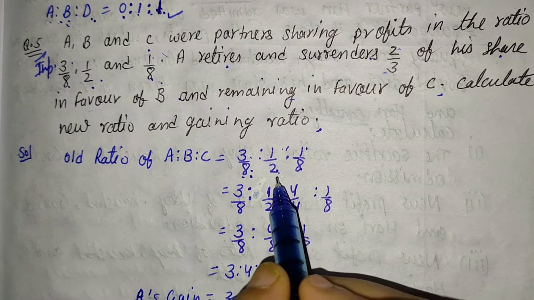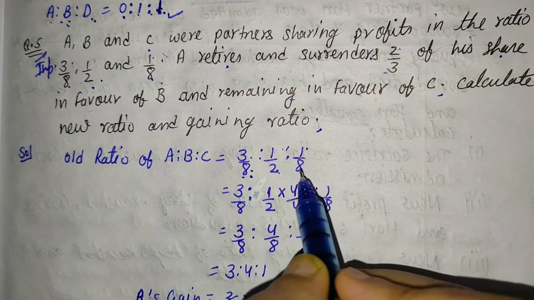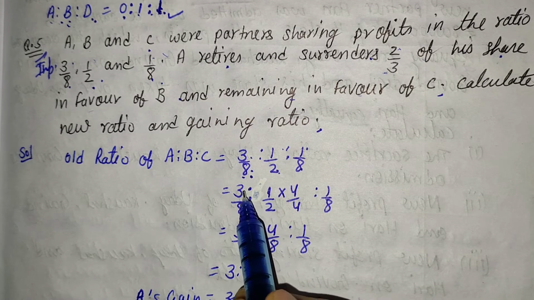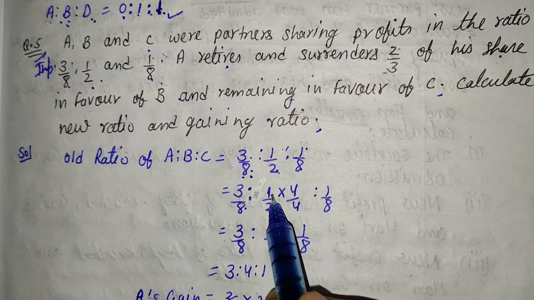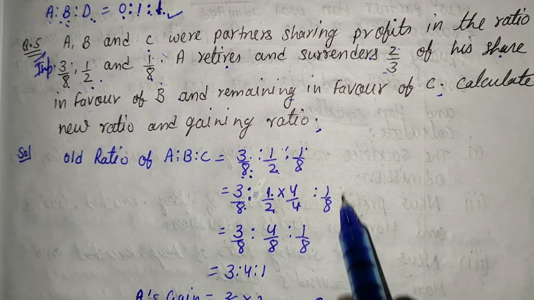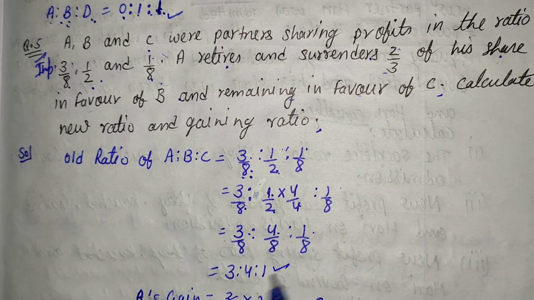And where the denominator is 8, no need to change the value. So the new values are 3 upon 8, 4 into 1 that is 4 and 4 into 2 that is 8, and the same 1 upon 8. After that we are getting the old ratio 3:4:1.